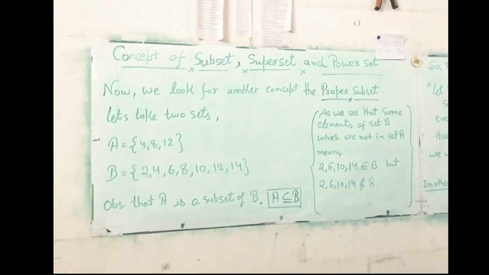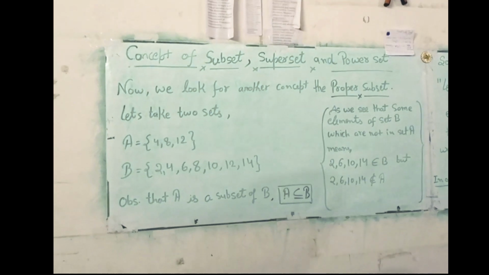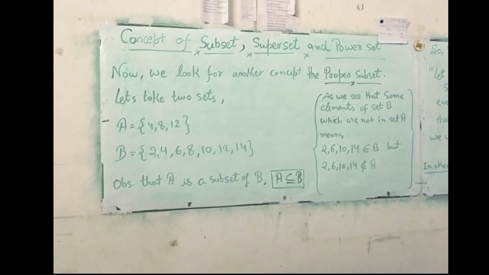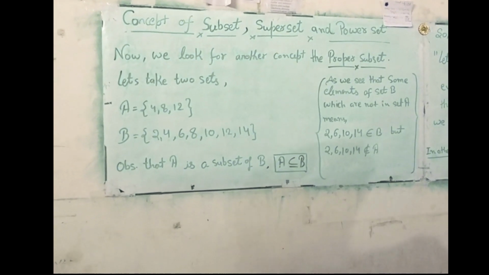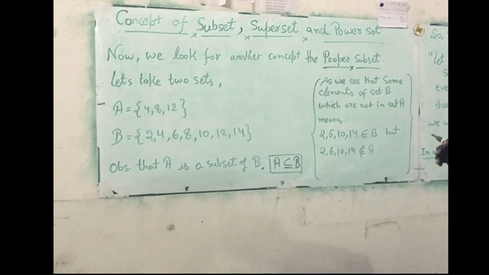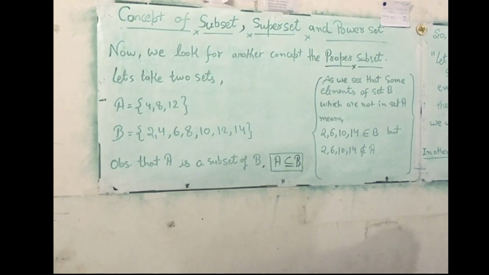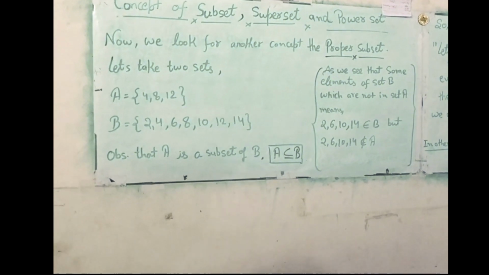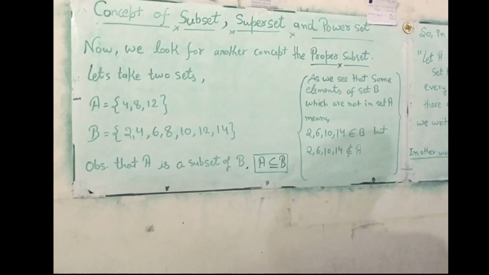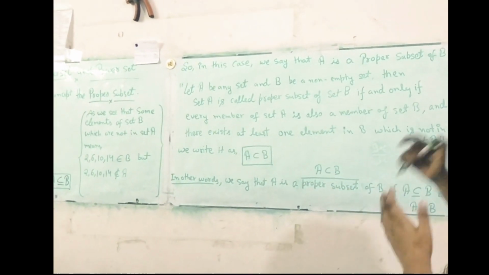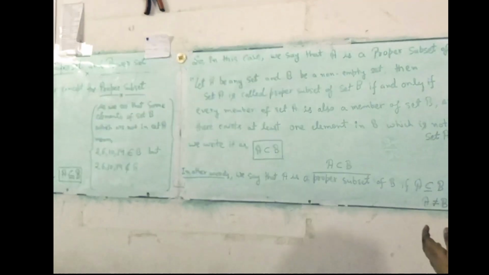Observe that set A is a subset of set B. Some elements of set B are not in set A, meaning 2, 6, 10, 14 belong to set B, but 2, 6, 10 and 14 do not belong to set A. So in this case we say that A is a proper subset of set B.